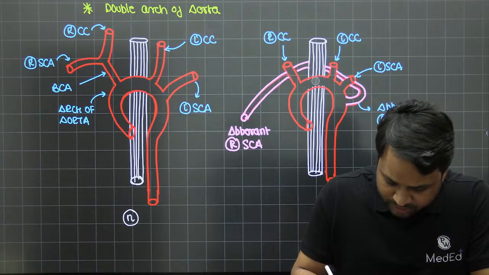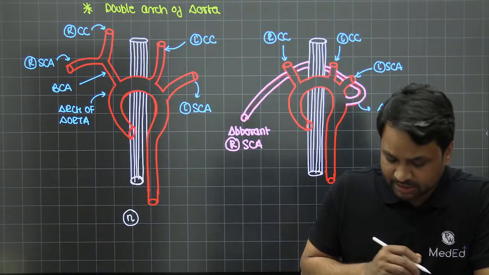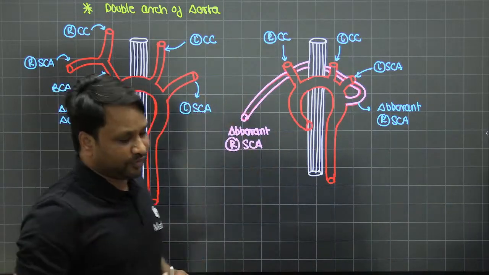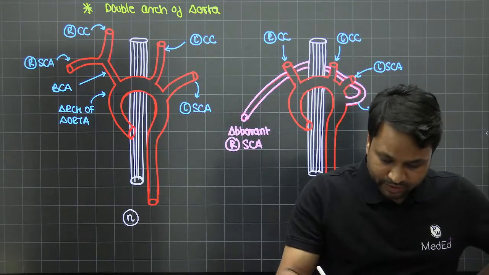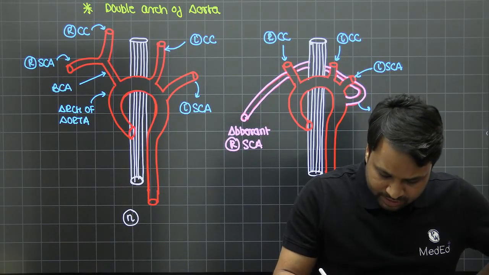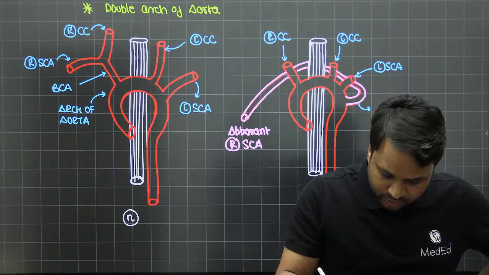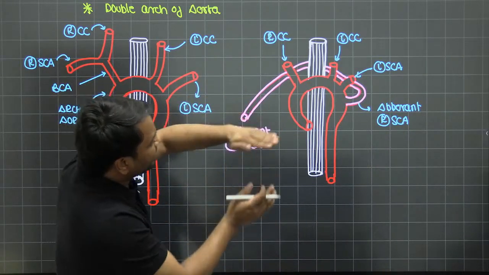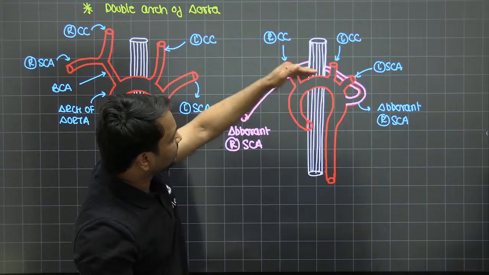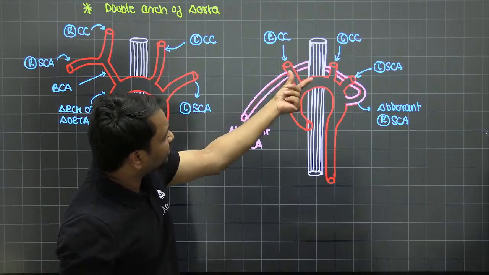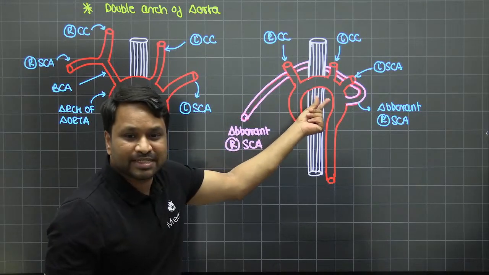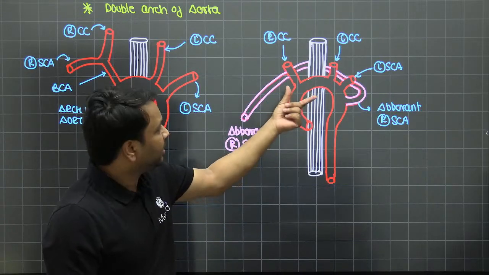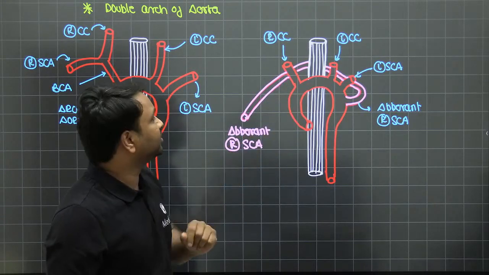Now, if you observe very carefully, see what has happened. This blood vessel which is going behind the esophagus is encircling the esophagus. As the esophagus is getting encircled, this is the esophageal lumen. As you can see, the esophagus is getting encircled. If you look at the cross section between the aortic arch and the right subclavian artery, you see the esophagus is getting compressed, right?